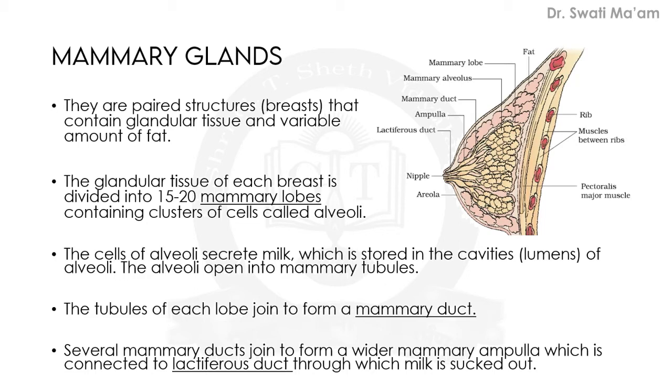So here we are completing the female reproductive system. In the last session we completed most of it. Two portions were left, so we have completed right now the external genitalia and mammary glands.